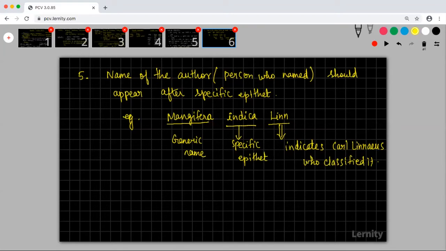So are you guys able to understand? There is this Lin which is written here. This Lin is indicating Carl Linnaeus, who classified it. This is not normally done in textbooks. But if you are going to write a scientific journal, then you have to use this kind of rule system. Normally only generic name and specific epithet is written. If I'm saying Homo sapiens, I'll just say that. We would not go ahead with who classified it normally. But when you are publishing a paper in a scientific journal, you should go for the person who classified it also.